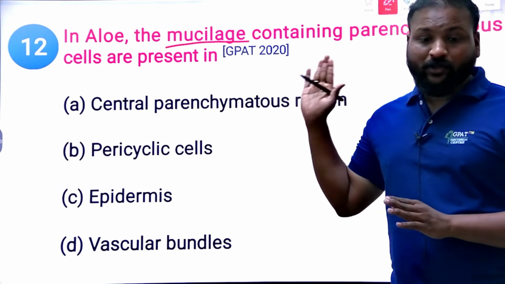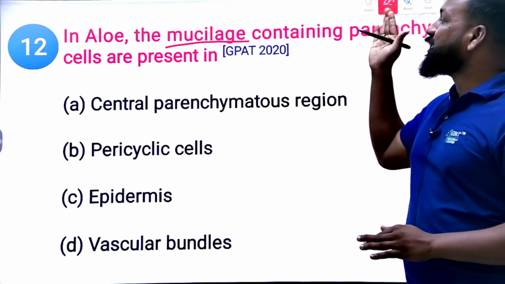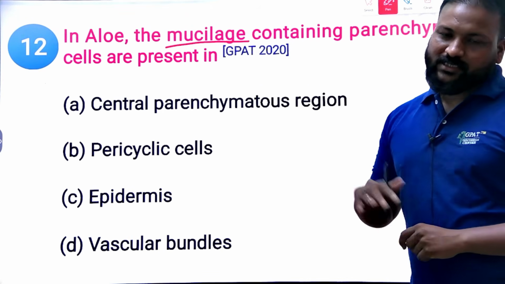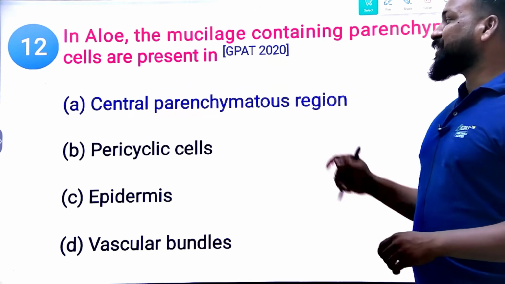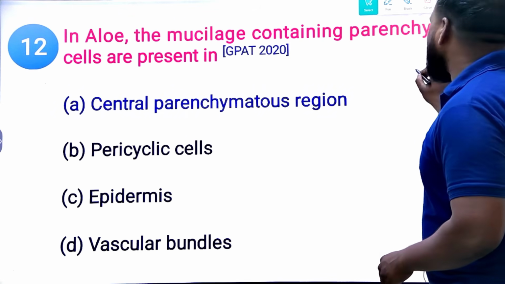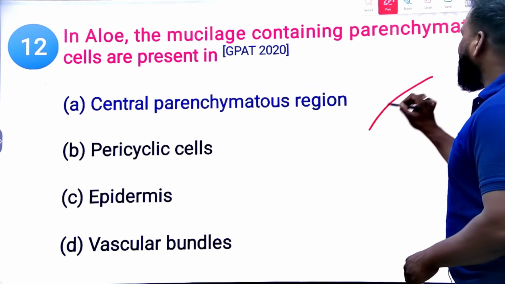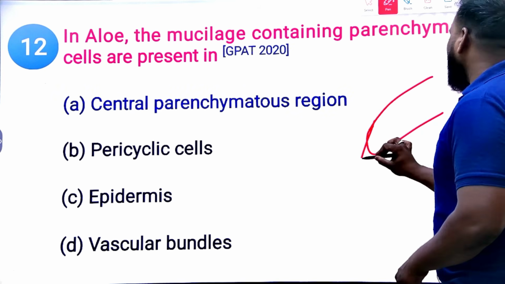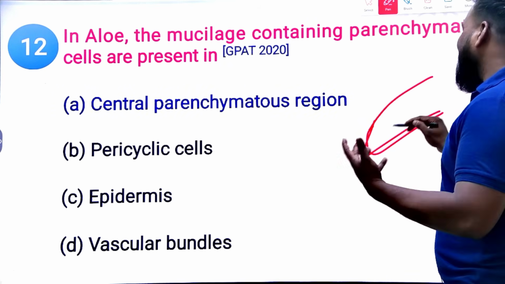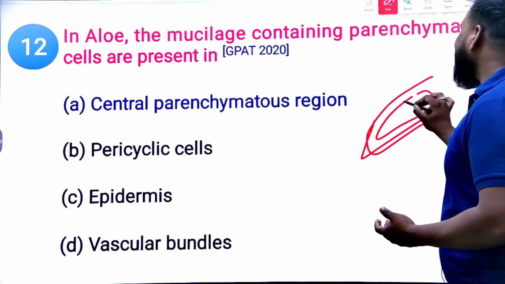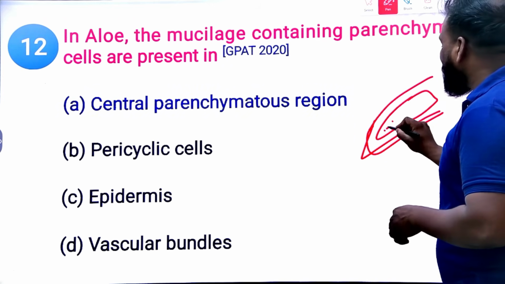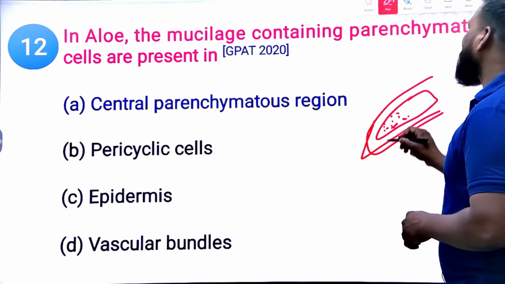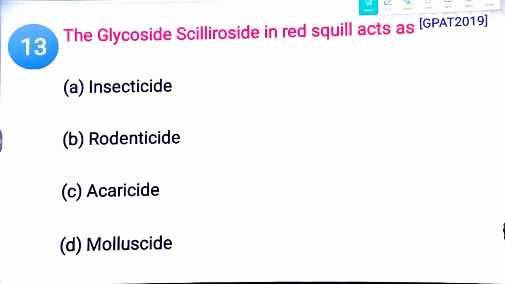GPAT 2020 question. Yes, we have already discussed this. It is present in the central parenchymatous region. In the middle, the central parenchymatous region is there, and only there do we have that mucilage, a thick viscous solution.